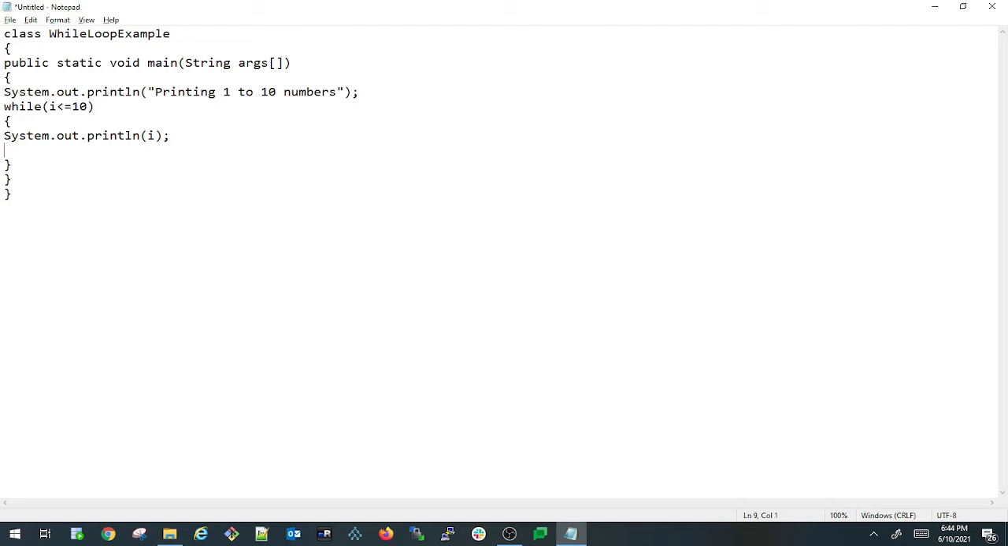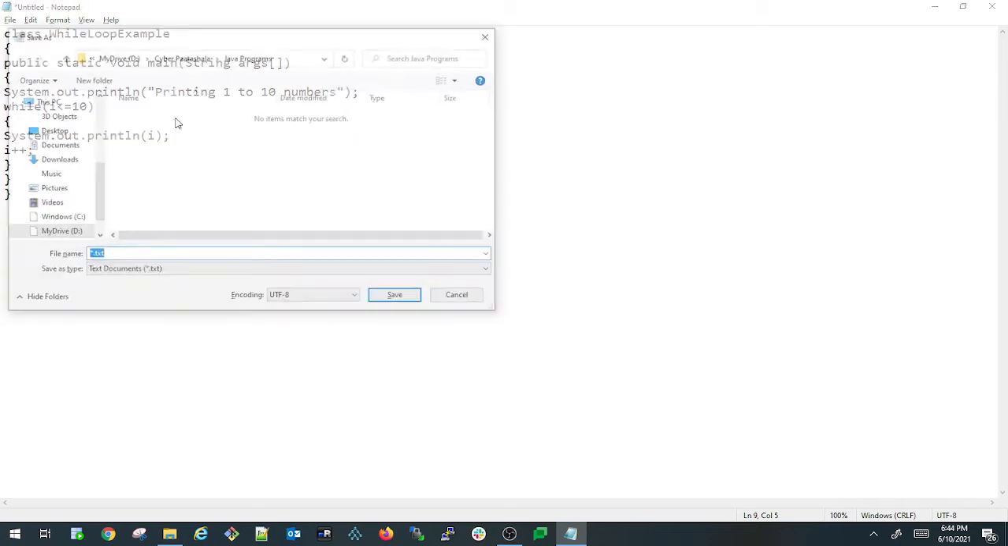And also here I'm incrementing the I with a value 1, so I'm simply writing I plus plus, which will increment the I value with a 1 here. I'm just putting a semicolon. So let us save this program first.